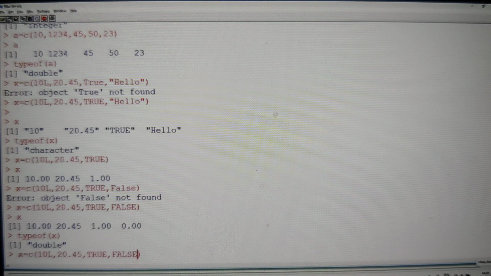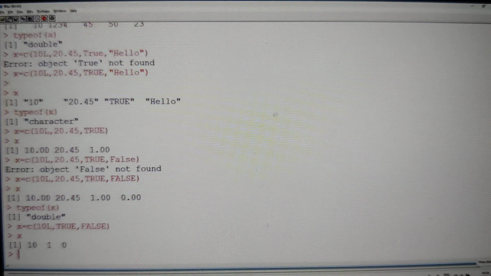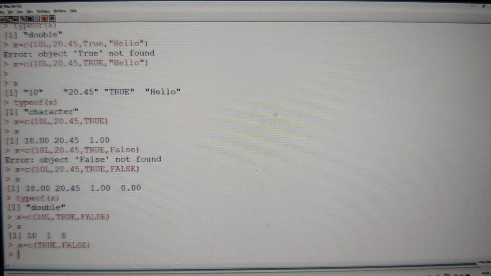For example, if I don't have a double, that means if I remove the double, and there are only integers and logicals, then all of them are converted into integer values. See that? In the earlier case, 10 was 10.00, true was 1.00, false was 0.00. But here it is not like that. 10 is 10, true is 1, false is 0. Now if I don't have the integer either, there is no need of conversion, because both are logical only.